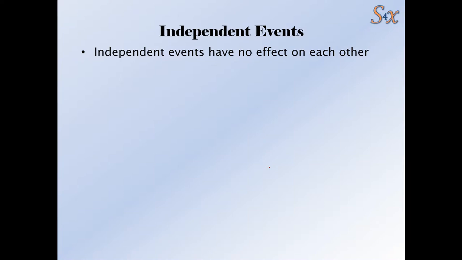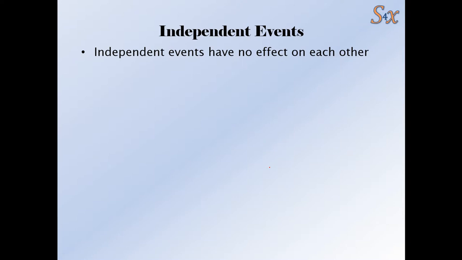An example of something that might not be an independent event is the probability that it rains on Saturday and the probability that it rains on Sunday. Okay, they're not independent because say there's a storm and it rains multiple days in a row, the probability of it raining on Sunday is affected by whether it rained on Saturday. If it rained on Saturday, it's probably more likely to rain on Sunday as well. And if it didn't rain on Saturday, it's probably more likely it's not going to rain on Sunday either. Okay, so they're not independent events.